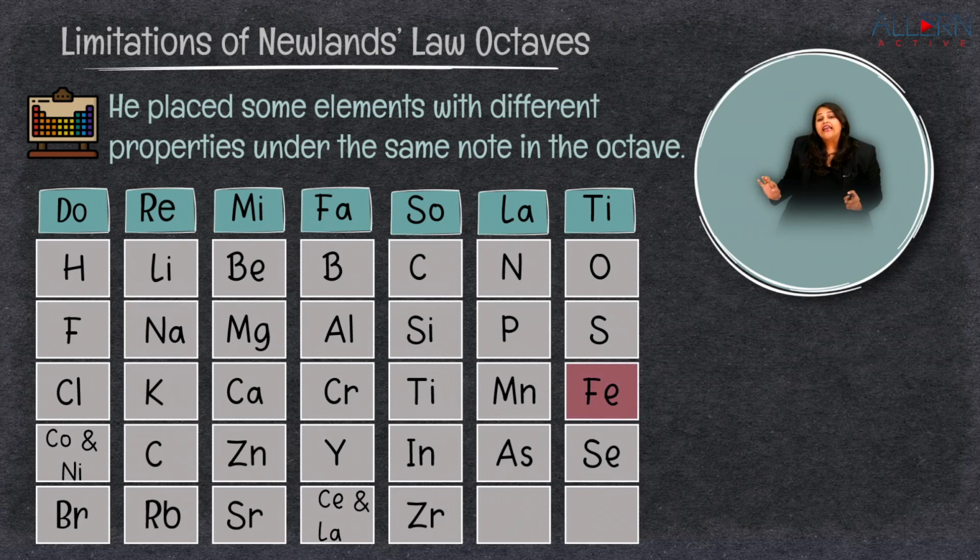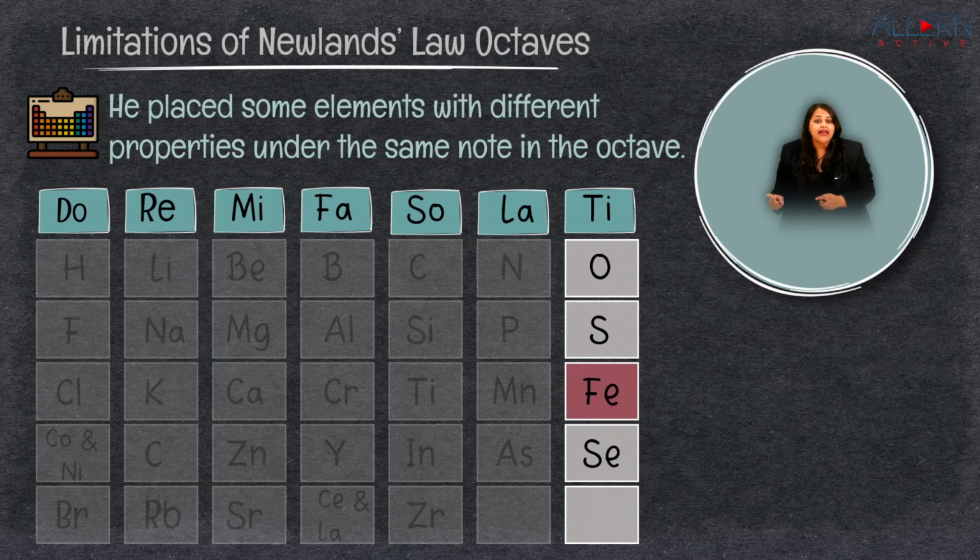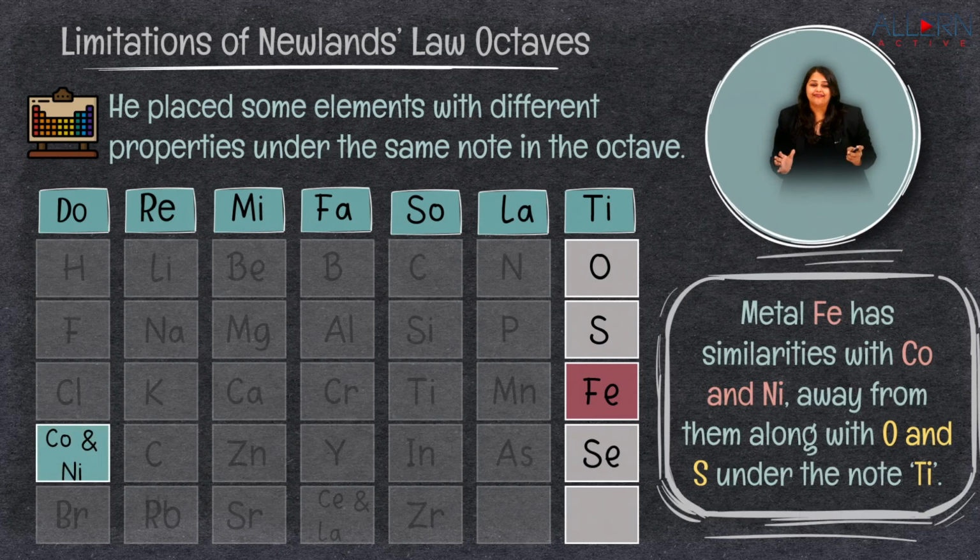Similarly, he placed certain atoms away from each other whereas they showed similar properties. For example, we have iron. When you talk about the metal iron, that is Fe, ferrum, it has similarities with cobalt and nickel, which are away from it. They are not in the same note. And your iron, which does not share similar properties with oxygen, sulfur and selenium, falls in the same category of the note Ti. Understood? So that's where the placing of these elements was also different. They never shared the same properties.